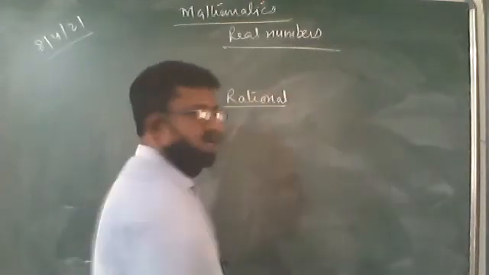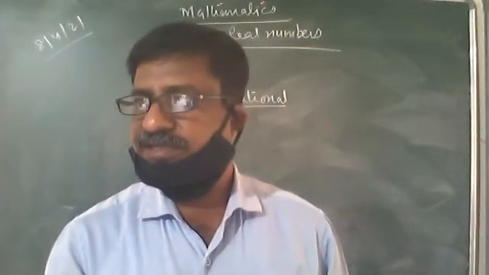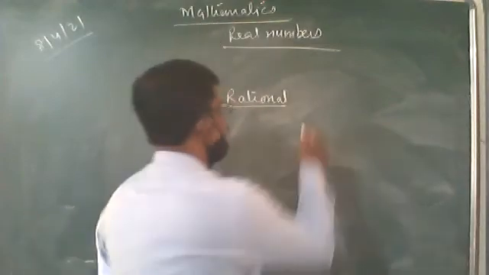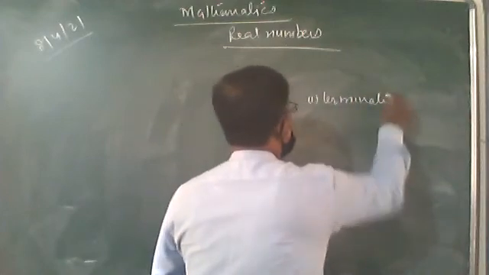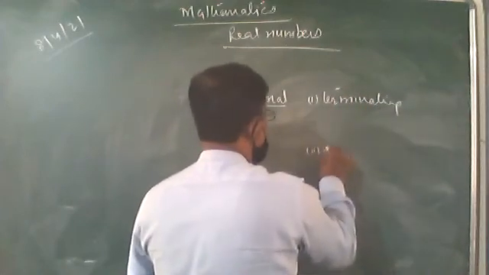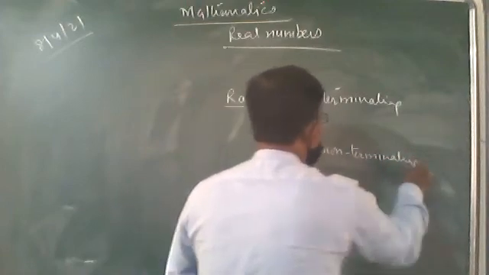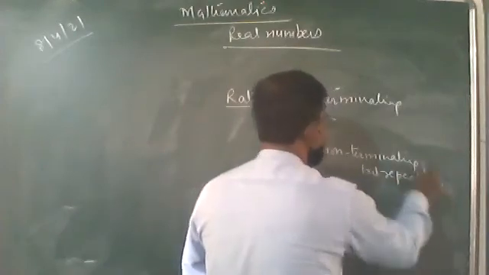In real numbers, we have learned two types of numbers: one is rational and the other is irrational. Rational numbers are the numbers which are either terminating or repeating. Either they should be terminating, and if it is not terminating, but repeating, both these numbers are known as rational numbers.